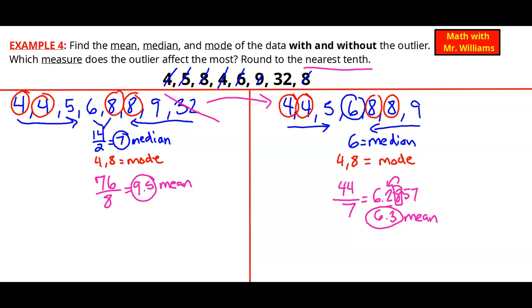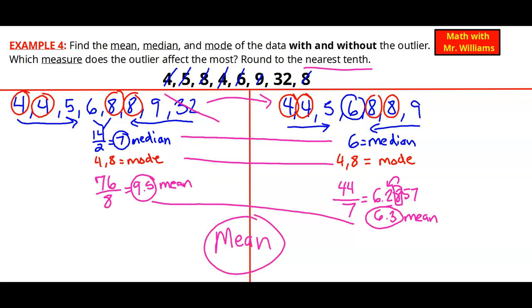Okay, so the question asks, which measure does the outlier affect the most? Well, we can see the median only changes by about 1. And the mode, well, it doesn't change at all. But you can see the mean, it's 9.5 and 6.3. So the one that gets affected the most is going to be the mean because it has the greatest difference between our answers with the outlier and without the outlier.